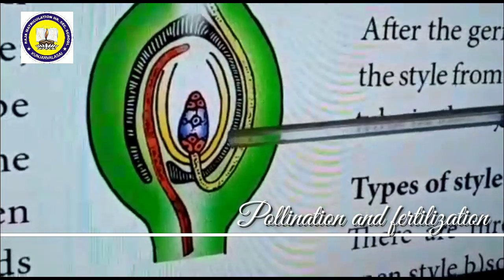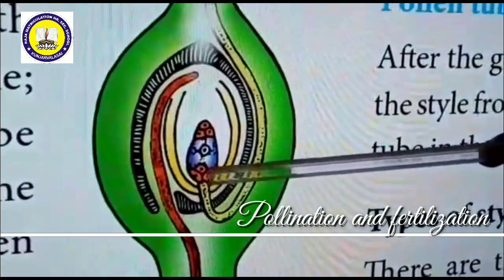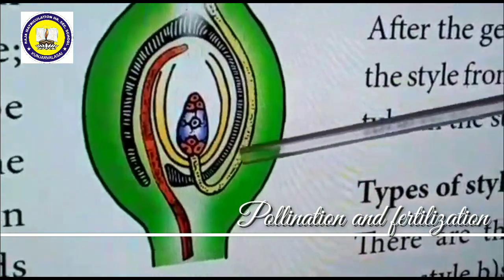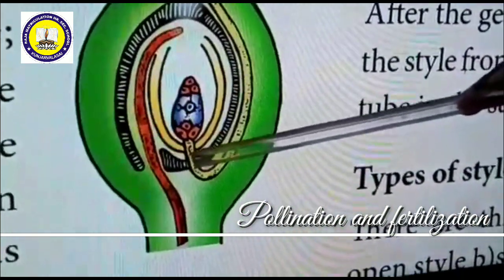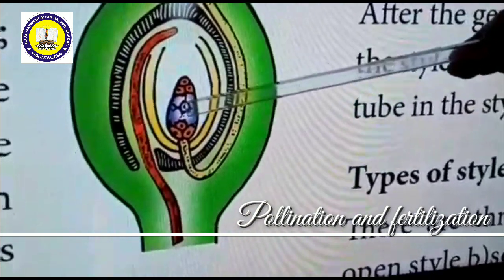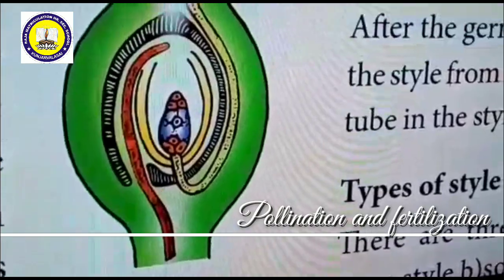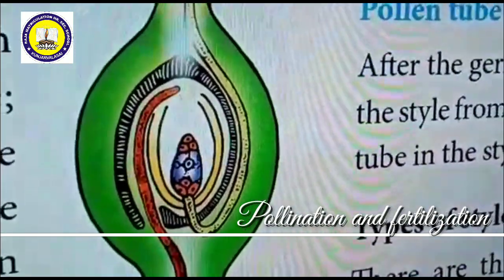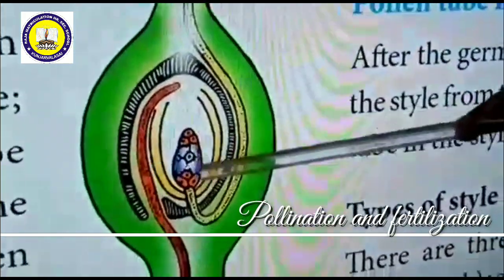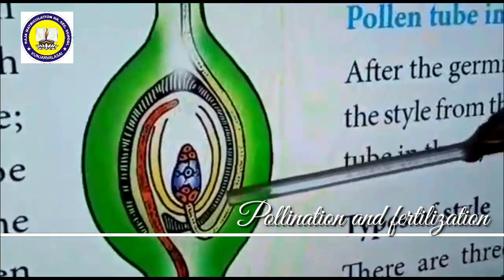What is meant by double fertilization? One male gamete fuses with the egg to form syngamy. This is called the first fertilization. The second fertilization is when the second male gamete fuses with the polar nuclei to form the primary endosperm nucleus. The primary endosperm nucleus becomes endosperm, which we can discuss tomorrow or in the next class in detail. So two fertilizations take place, which is why it is called double fertilization.